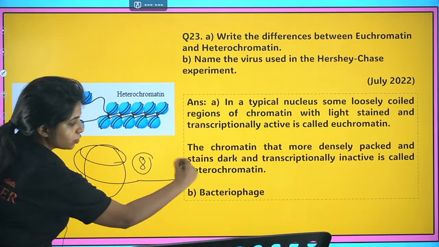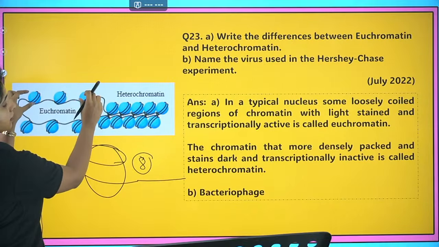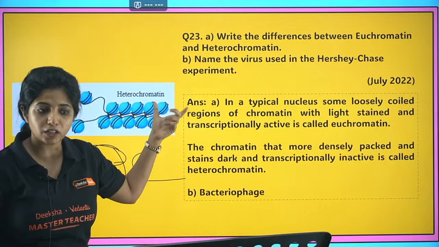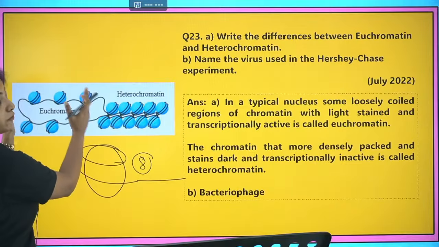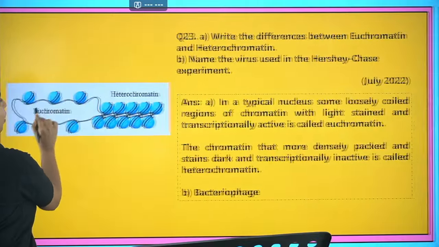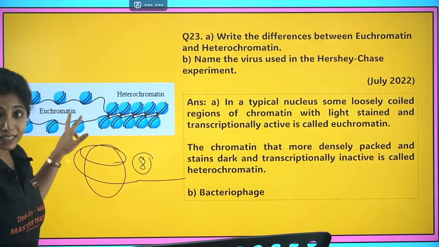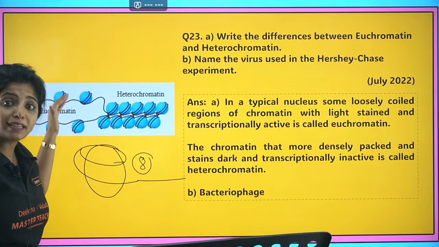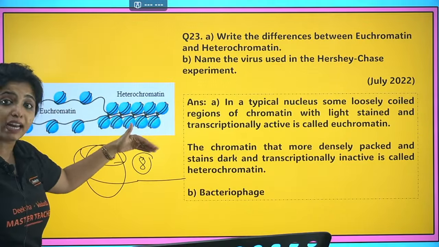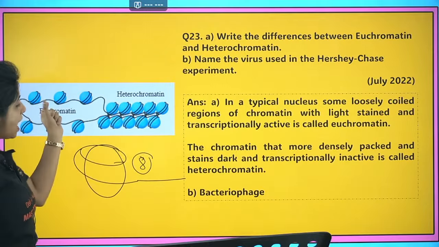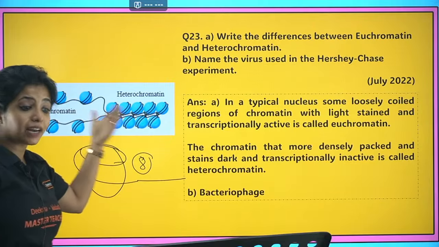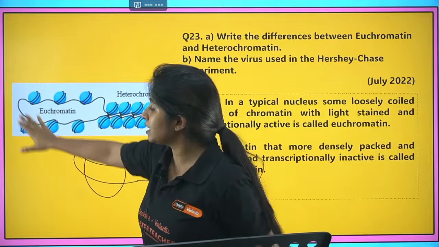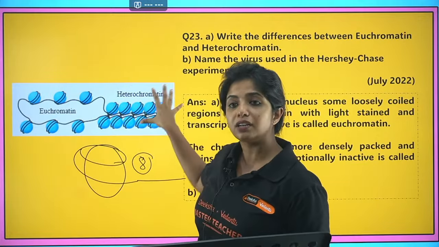And then it goes around, right? Suppose over here, the nucleosomes are very close to each other. You call this structure heterochromatin. It's very compact. And over here, suppose they are far away from each other. There is some distance. You call this euchromatin. So as you can see, it is loosely packed and here it will be tightly packed. Since it is loosely packed, it will stain lightly. Over here, it will stain darkly or intensely. And since the DNA is accessible, transcription can happen. The RNA polymerase can come and do the transcription easily. So this is transcriptionally active and this is not transcriptionally active.